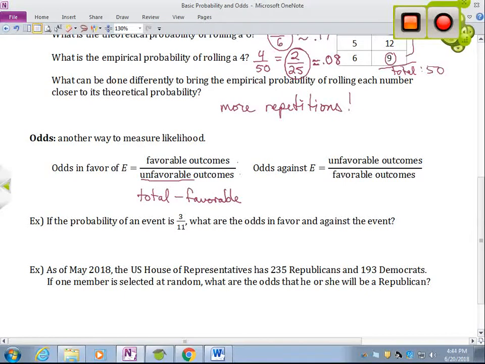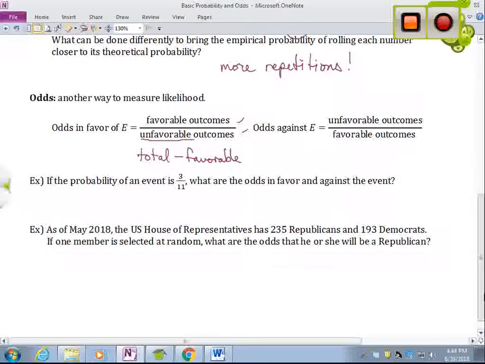In my first example of the numbers from 1 to 10, if we're talking about how many ways can you pick a multiple of 3, well, there's 3, 6, 9, so there's 3 ways, and so the probability would be 3 out of 10, but the unfavorable outcomes would be 1, 2, 4, 5, 7, 8, 10, or the other 7 numbers. So the odds would be 3 to 7. And we'll do another example of that in a second here. The odds against is just switching the numerator and the denominator here. So it's the unfavorable over the favorable, okay? So just be careful with the terms there on which one they're asking.